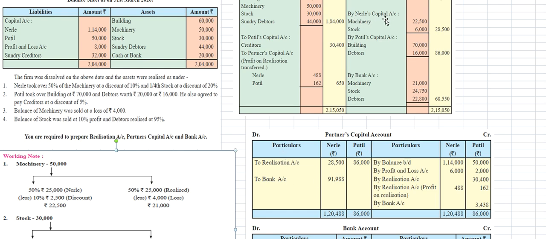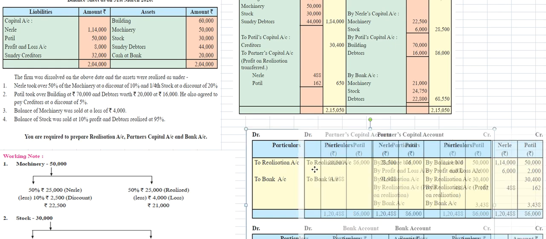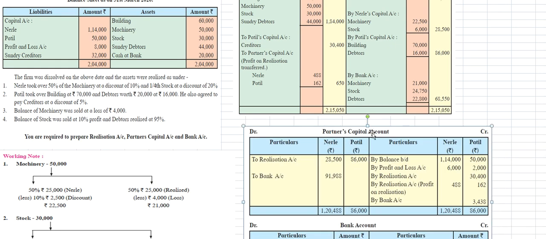Partner Nele's capital account is 28,500 rupees and Patil's capital account is 86,000 rupees. Both amounts are taken here, 28,500 and 86,000 rupees.